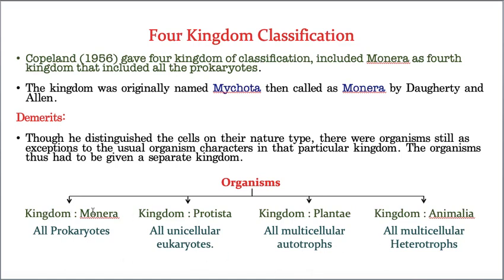What are they? Kingdom Monera included all the prokaryotes. Kingdom Protista, all the unicellular eukaryotes. Kingdom Plantae, all the multicellular autotrophs. Kingdom Animalia, all the multicellular heterotrophs. Like that, four kingdoms are given. That's why it is the four kingdom classification. But still, this classification is also not accepted.